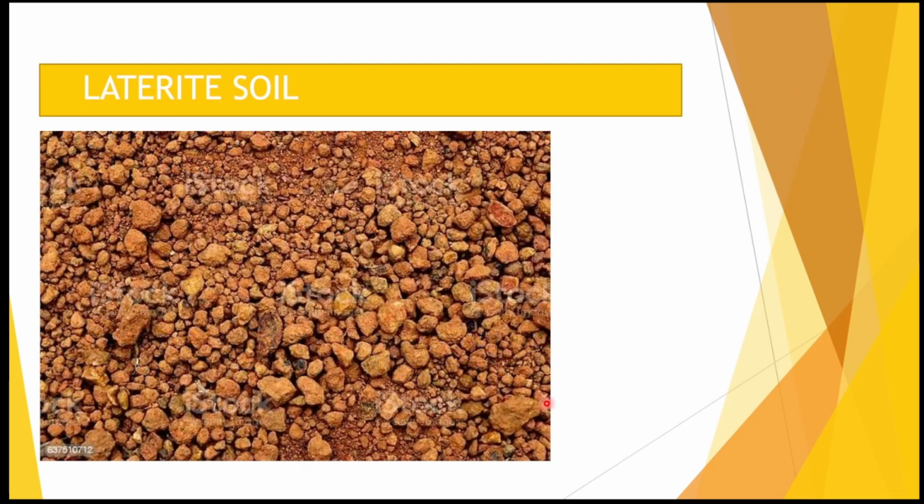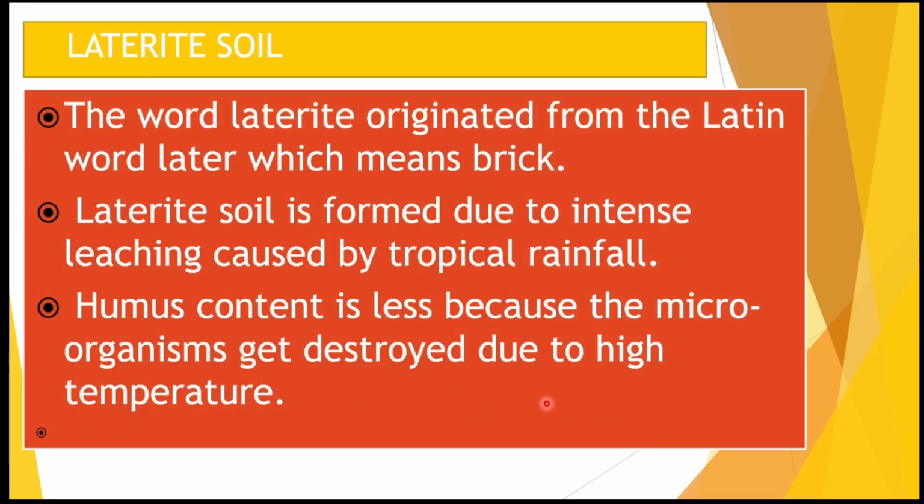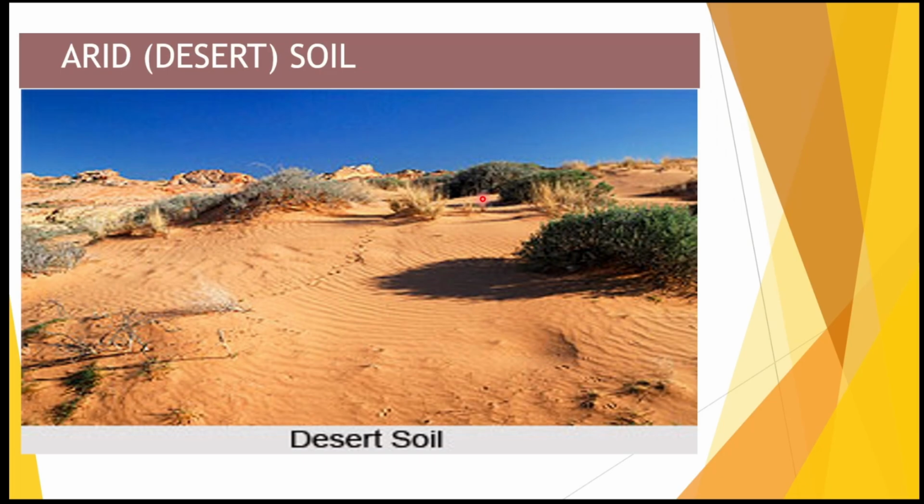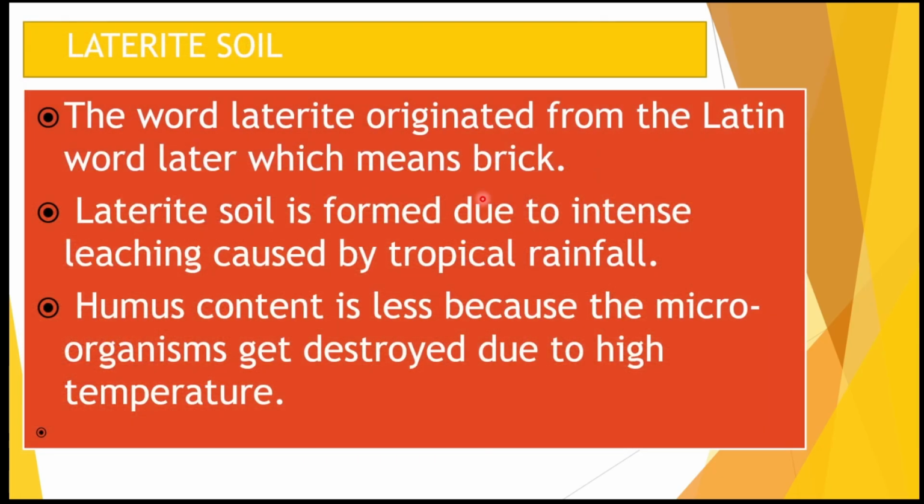Next, coming to laterite soil, it is slightly acidic in nature, and the humus content is very less in this. Usually it will cause intense leaching, and the word laterite is derived from the word later, which means nothing but brick. Due to its high temperatures, this will usually be acidic in nature. And a very important question which could be asked from this is, it is less in humus content.